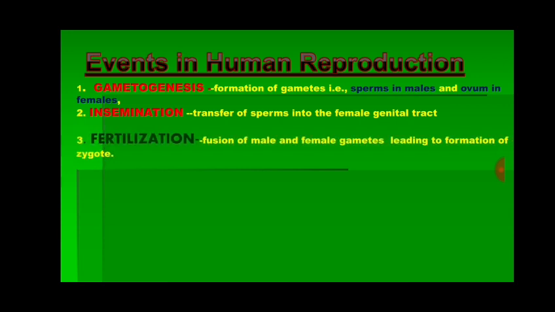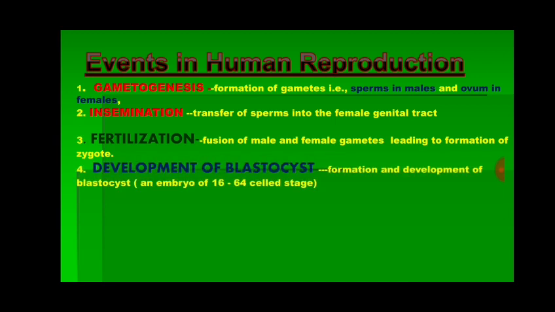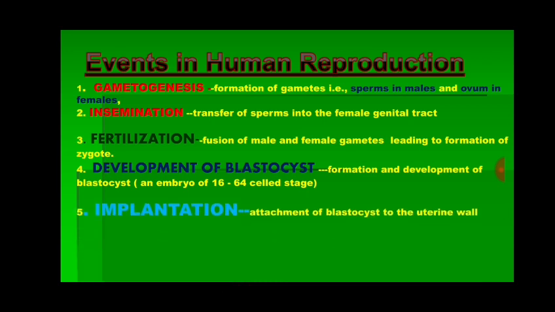Fertilization. The fusion of male gamete and female gamete takes place and it forms zygote. After formation of zygote, the zygote will divide mitotically and form a blastocyst, that is an embryo of 16 to 64 celled stage, and this blastocyst gets attached to the uterine wall, the endometrium, and this is called implantation. After implantation, that embryo will grow into fetus and that fetus will grow into the baby.